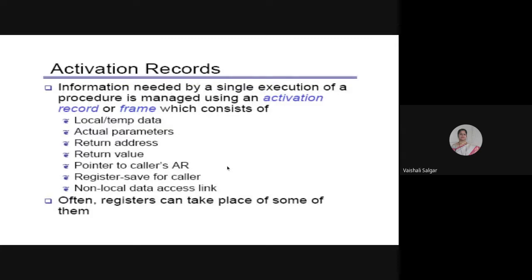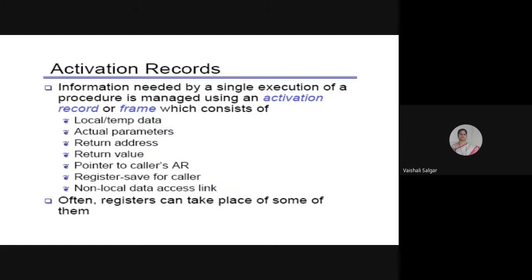Now after this, the activation records. So what is an activation record? It is nothing but a frame, or a structure, we can say a descriptor which holds some specific information. My activation record is nothing but the information needed by a single execution of a procedure, which is managed using an activation record or a frame.